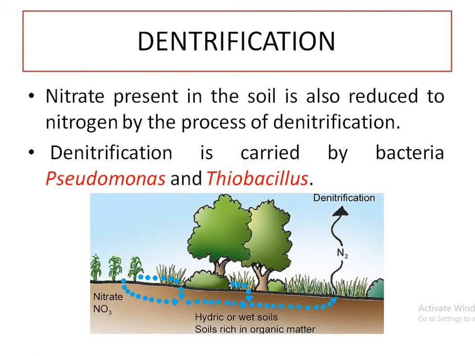The conversion of this nitrate into atmospheric nitrogen is called denitrification, and this process is performed by two bacteria, especially in your syllabus, Pseudomonas and Thiobacillus. You should remember the names of bacteria species. Pseudomonas and Thiobacillus are involved in the steps of denitrification.